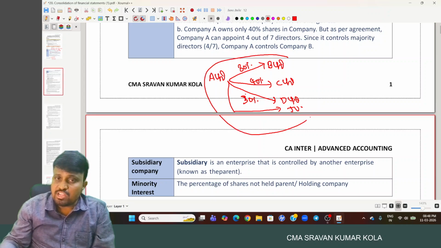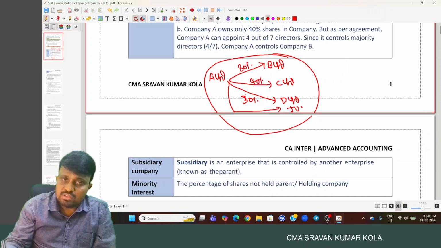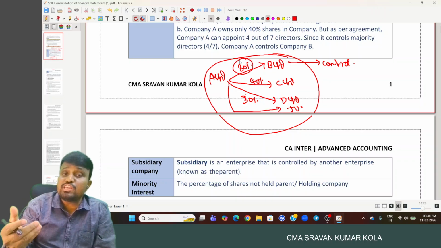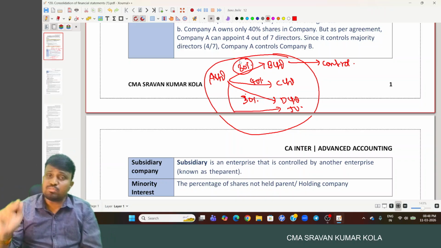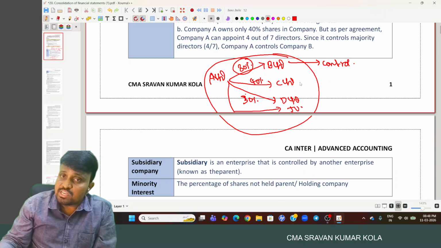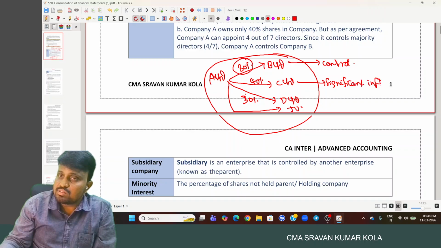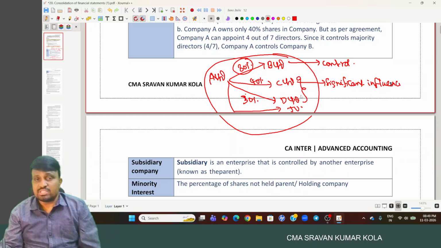A Limited has control over B Limited because it holds more than 51% of the equity shares of B Limited. Then A Limited has significant influence over C Limited and D Limited.